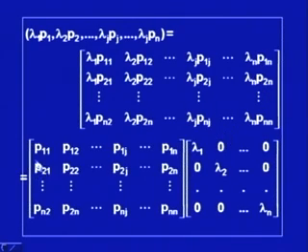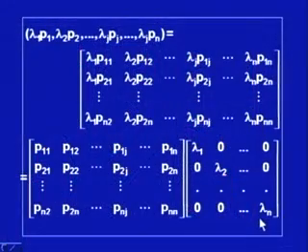So, it is nothing but P11, P21, Pn1 the first column, P12, P22, Pn2 the second column, and this is multiplied by this matrix. So, actually we are retracing the steps we did in the forward part.